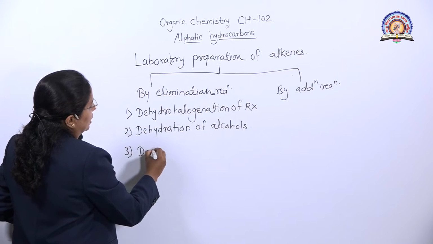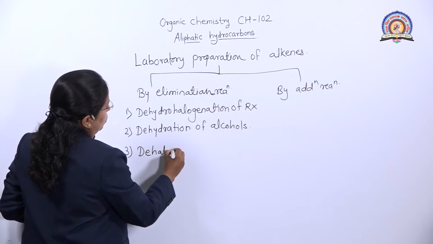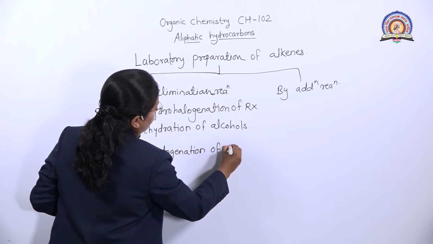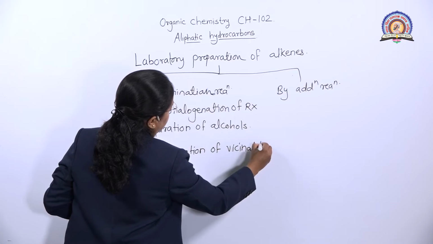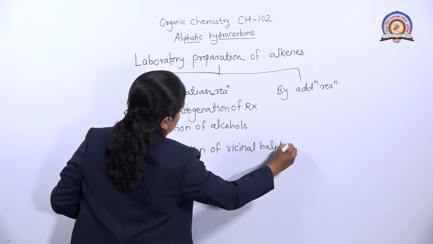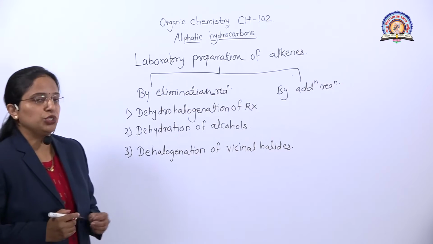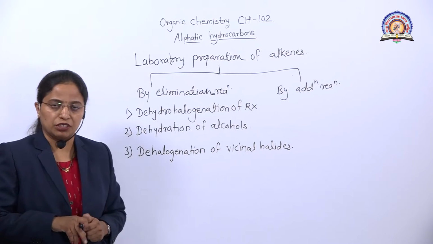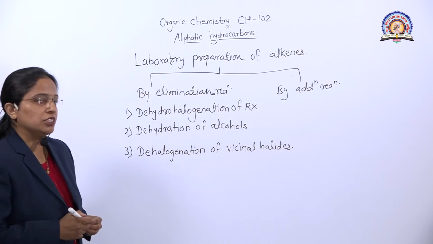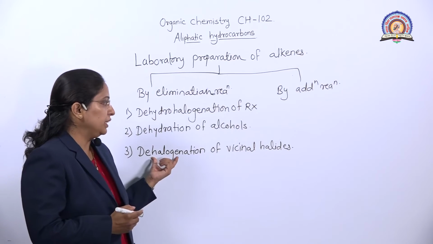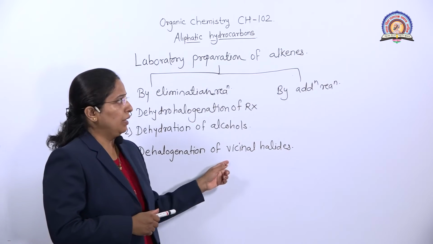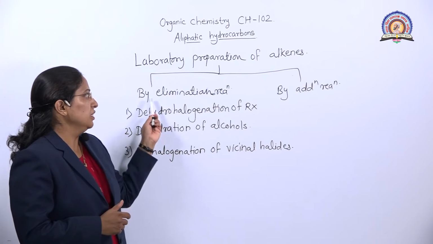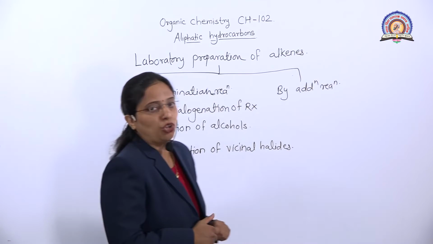And the last one is dehalogenation of vicinal halides. Vicinal halide means two halogens are adjacent to each other. Removal of those two halogens is the dehalogenation of vicinal halide, and we get the alkenes. Okay. So one by one we discuss these points. The first is dehydrohalogenation of alkyl halide.